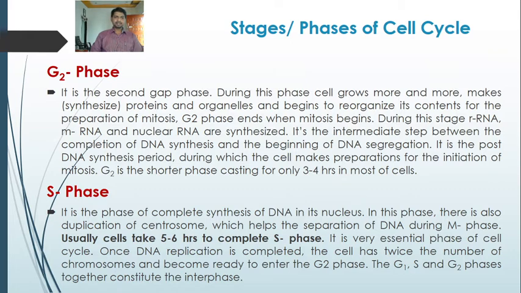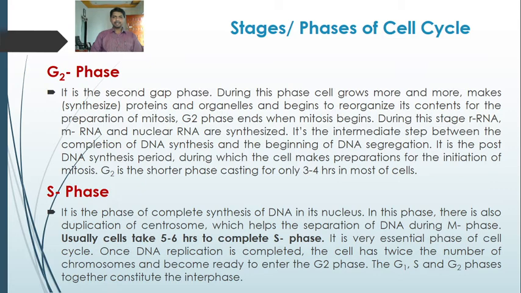So what happens after S phase? The next phase occurs, it is the G2 phase. It is the second gap phase. During this phase, the cell grows more and more, synthesizes proteins and organelles and begins to reorganize its content for preparation of mitosis. So this is the second preparatory phase for the mitotic cell division. G2 phase ends when mitosis begins. During this stage, rRNA, mRNA, nuclear RNA are synthesized.